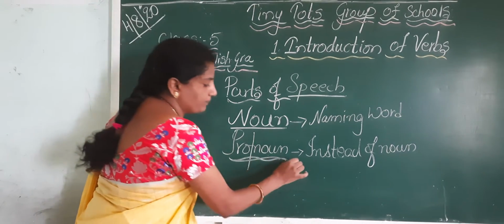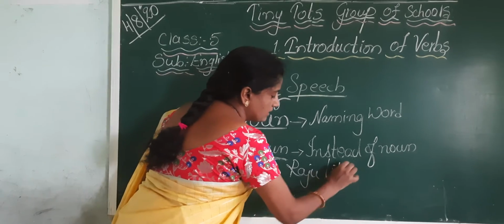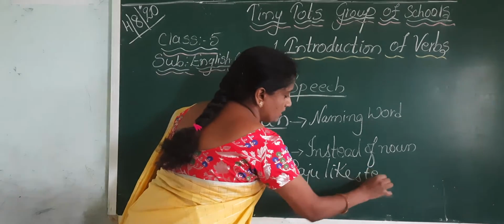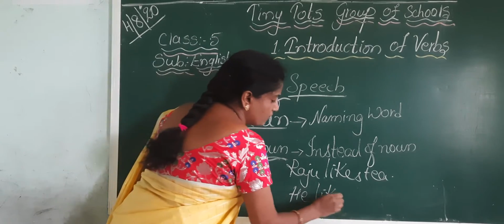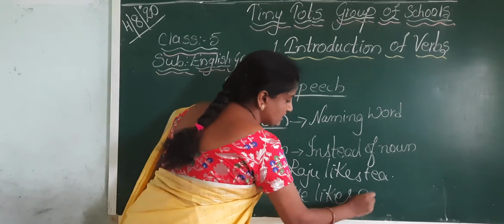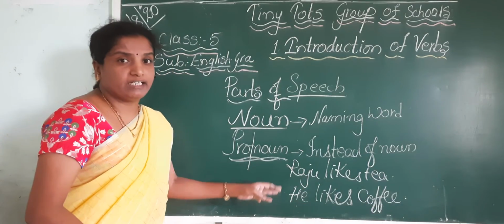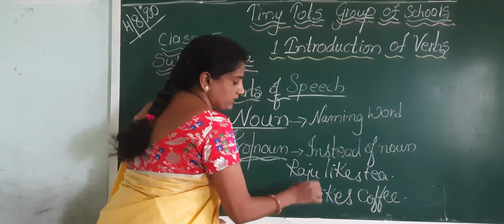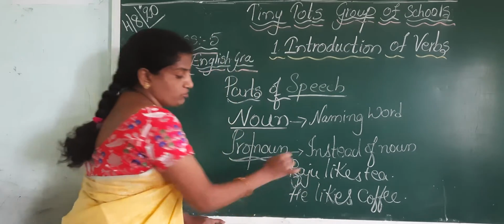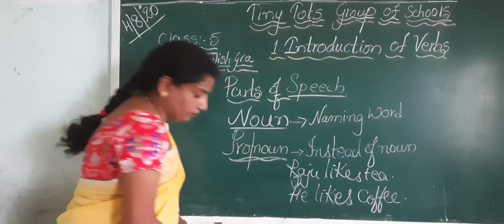See one example. Raju likes tea. He likes coffee. Here I have used 'he likes coffee'. If you observe the two sentences, it means Raju likes tea as well as coffee. 'He' means Raju. Here, I am replacing the noun Raju with 'he'.